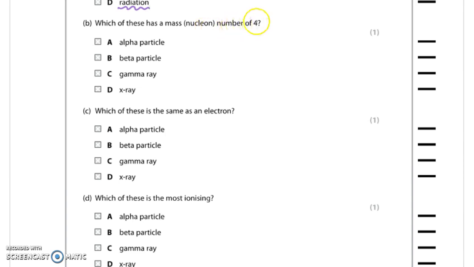The mass number of 4, well, let's just think about what each of these things is. An X-ray is part of the electromagnetic spectrum, so it's an electromagnetic wave. Waves don't have mass, so it can't be an X-ray. A gamma ray is the same as an X-ray, part of the electromagnetic spectrum, and consequently can't have any mass. Beta particles are electrons, and electrons have a mass of 1 over 1,860 of a relative atomic mass unit, so not that one either.